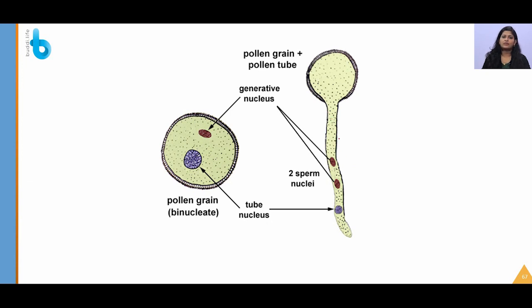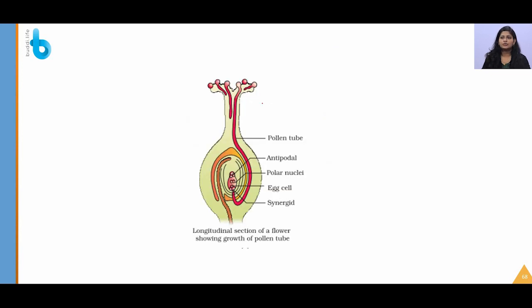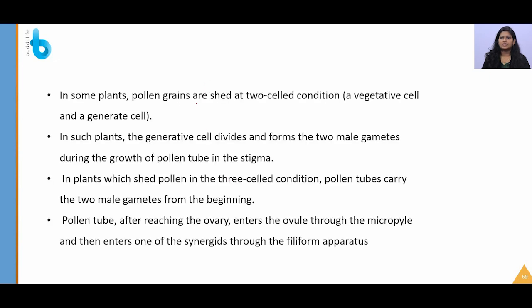After the development of the pollen tube, mitosis 2 division will happen to form a 3-celled condition, and these two are called the sperm nuclei, and the vegetative nucleus which we saw will be the tube nucleus. You can see how it develops from the stigma, through the style, and then travels till the ovary and reaches the ovule. How will it reach? Through the gap present at the micropylar end. In some plants, pollen grains are shed in the 2-cell condition, whereas in others they are shed in the 3-cell condition.